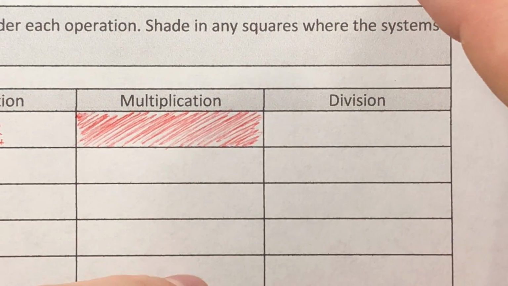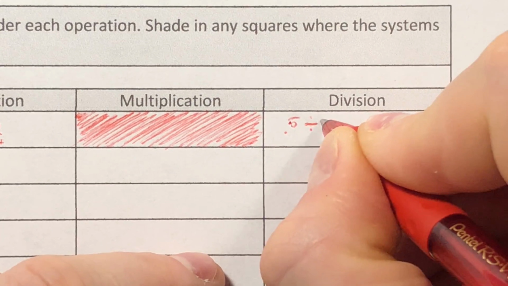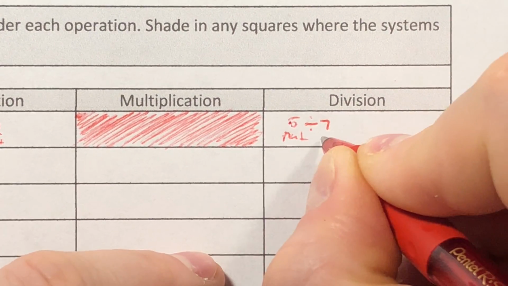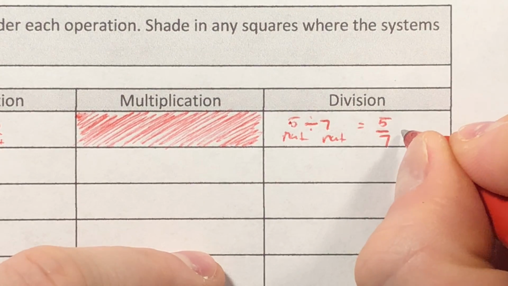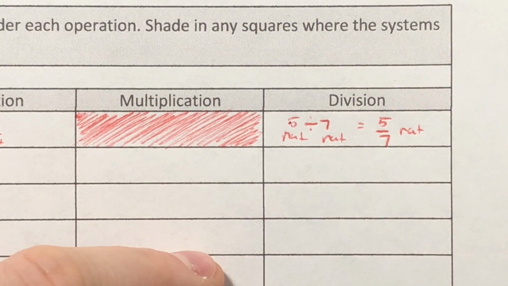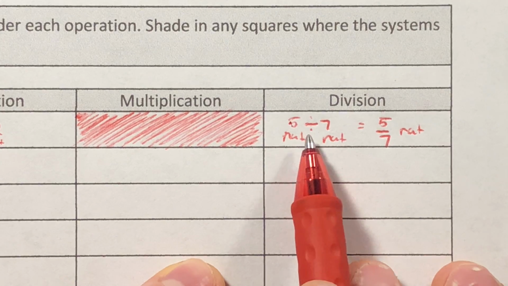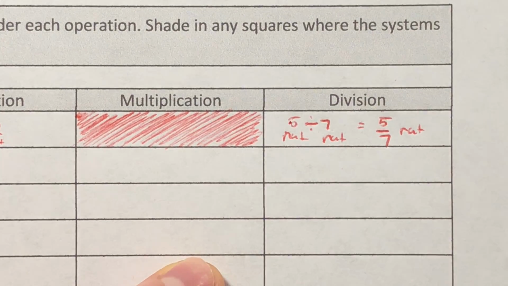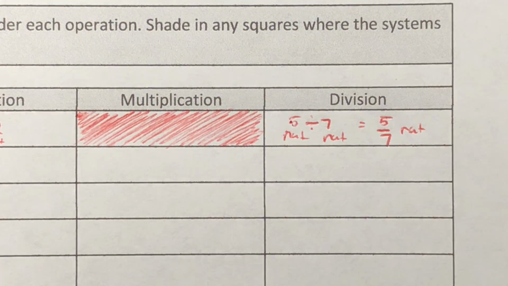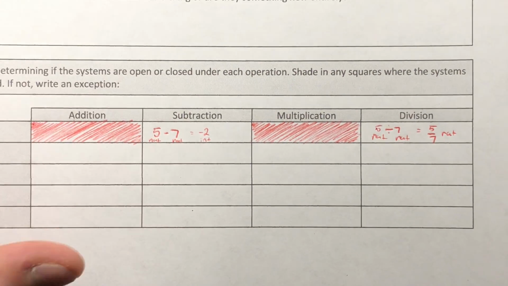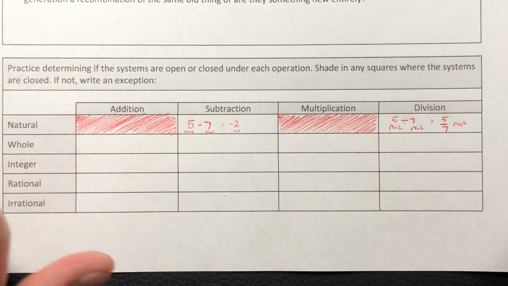But natural numbers through division, well, I could take 5 and I could say divided by 7. This is a natural number. This is a natural number, and I will get 5/7, which is a rational. So this one is open. I can take two natural numbers through the operation of division and produce a rational number, something that is a higher type of number. So that's the goal of what we're doing right here, is we want to be able to fill out this table and either say nothing new is created or new things are created.